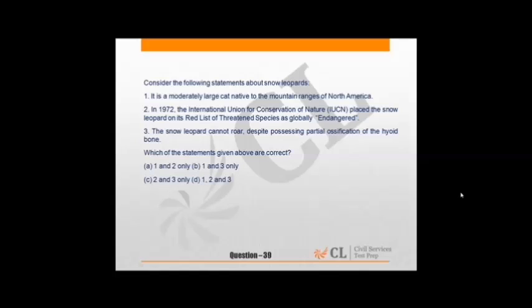So keeping that in view, the snow leopard is a moderately large cat native to mountain ranges of South Asia and Central Asia. So what is given in the option? It is talking about North America. So the first is incorrect. By deduction also, if the first is incorrect, only option C does not have the first. So logically also we can see that the answer is C. The second and third are correct. So answer is C.